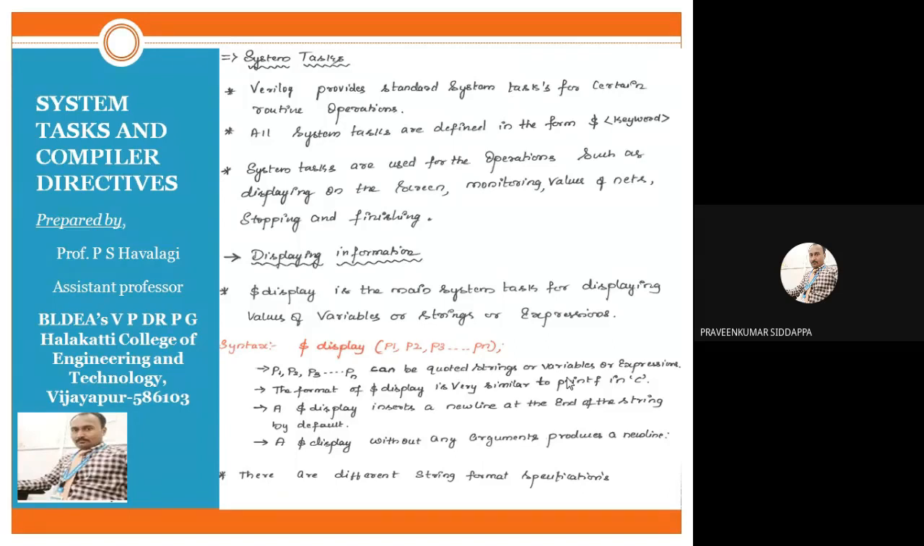It should be terminated. I have written three more sentences. So P1 to Pn can be a quoted string or variable or expressions. Whichever information you want to display on your screen, you write instead of P1 to Pn. The format of $display is very similar to printf in C. The printf statement you have studied in programming C, the same operations we are executing in Verilog with the help of $display.